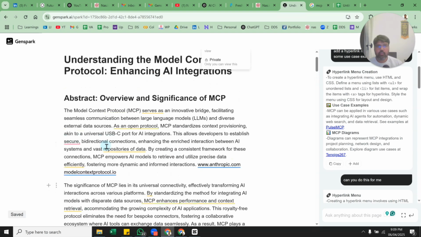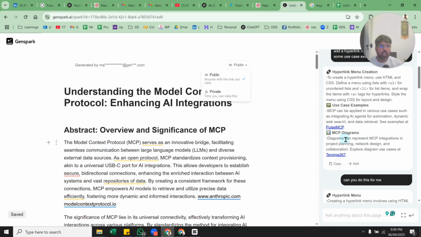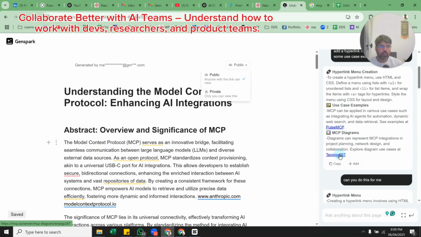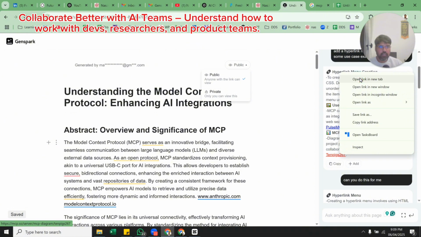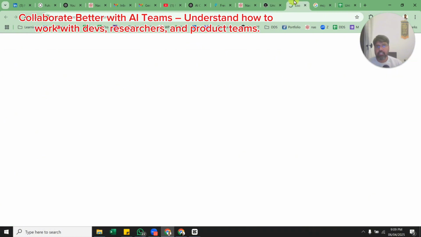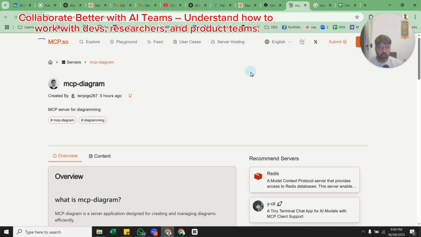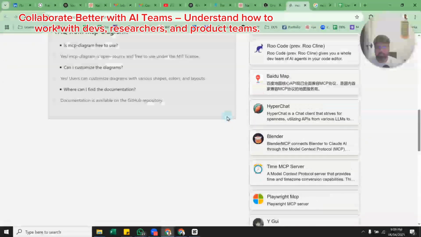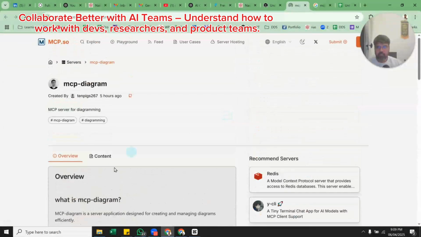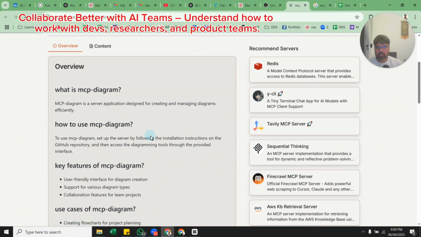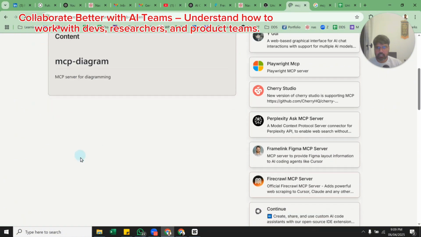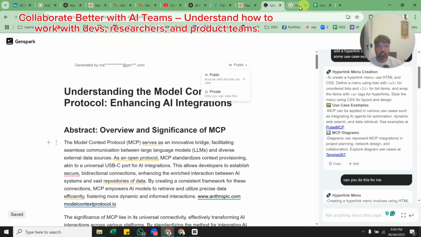What it is doing is quickly making it possible for you to build pages that can be quickly shared within the tool. You can also take this and put it on your blog as well. This is one for an MCP diagram, but there is no diagram here. This is just the content. So you need to do some manual search as of now, but still. So let us see now.